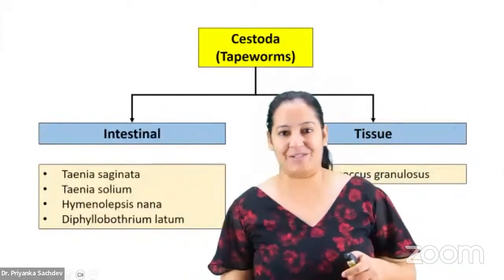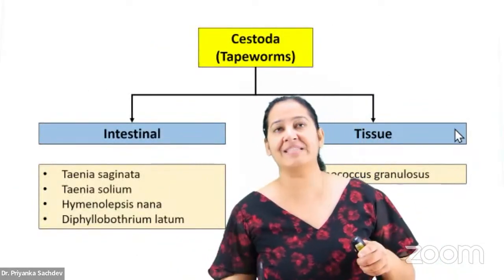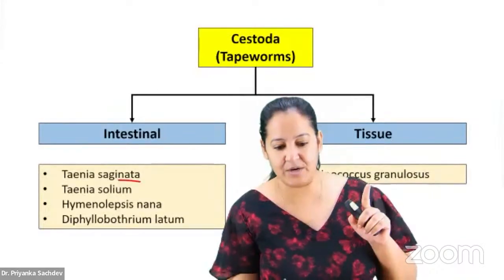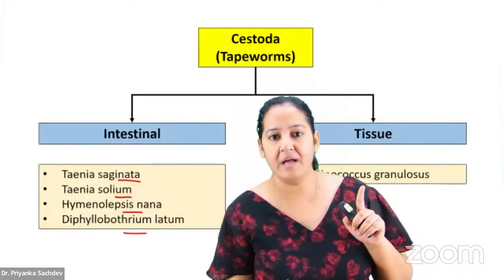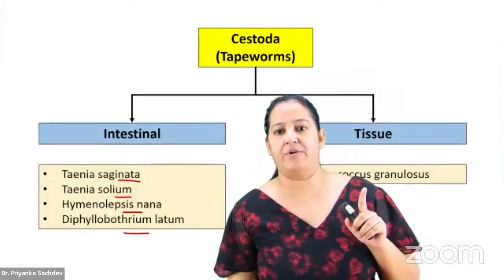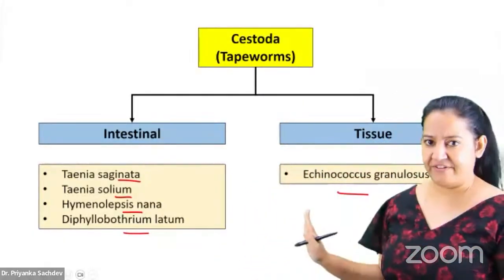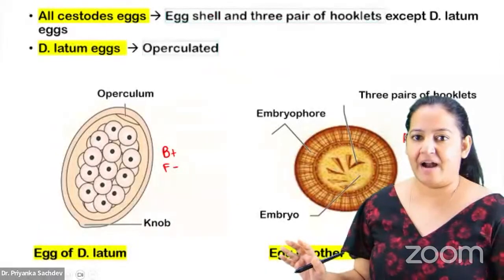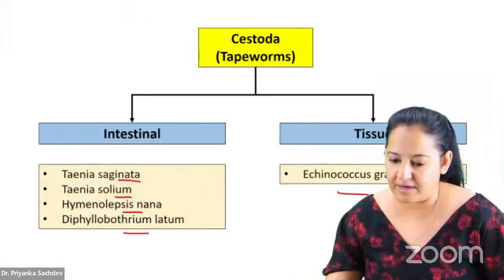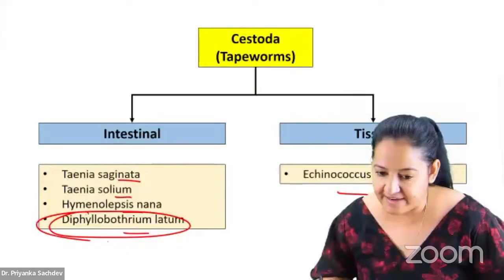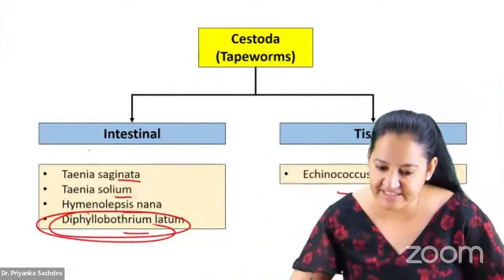Cestodes. The cestodes are in front of you. I'm not reading the classification. I guess you know the classification. Taenia solium, Taenia saginata, H nana, D latum, and Echinococcus granulosus. The 5 cestodes. I guess everyone knows. Out of these, D latum has a different egg. Rest all are same.